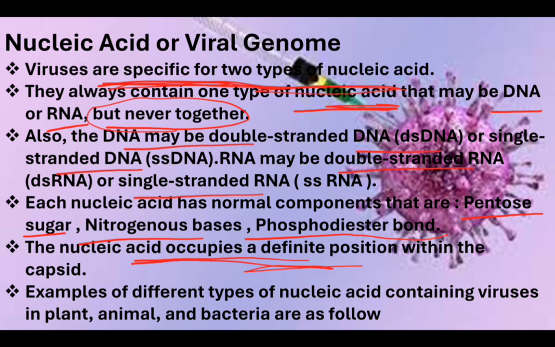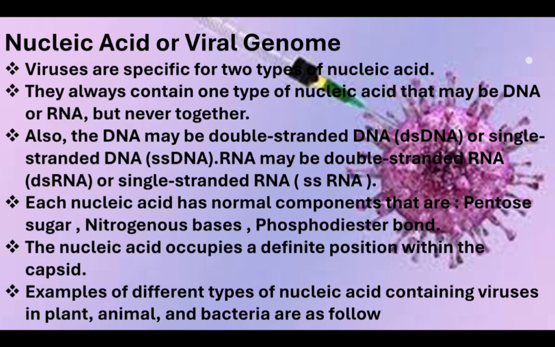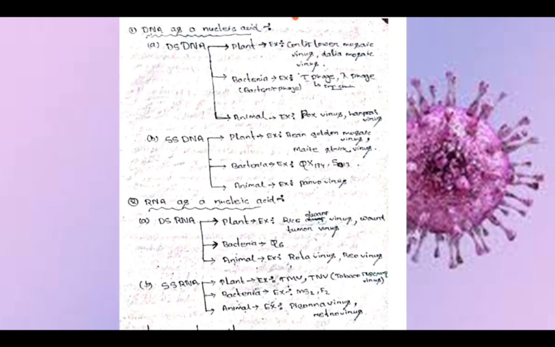Okay, examples of different types of nucleic acids: there can be double stranded DNA viruses or single stranded. Double stranded DNA, single stranded DNA. Double stranded DNA in a plant is the leaf mosaic virus, Dahlia mosaic virus.